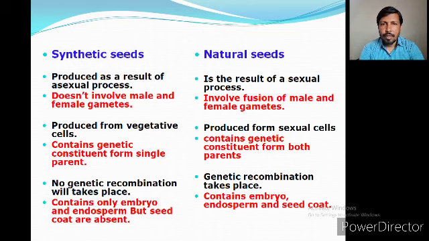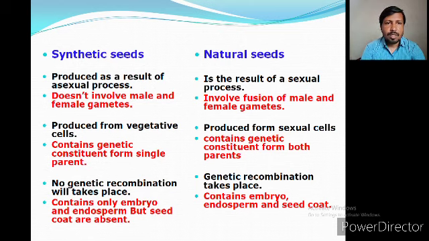Next, the synthetic seed contains the genetic constituent from a single parent. It means we take a callus or a somatic embryo, which is from one part of the plant.